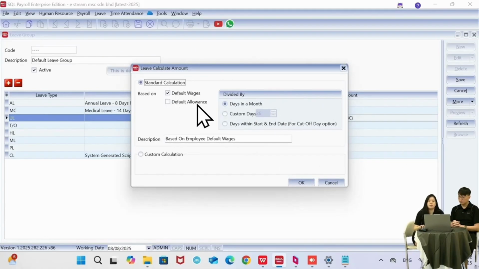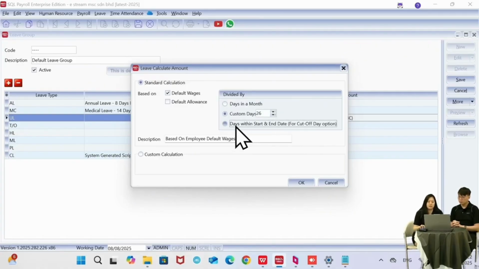Let's say my calculation is based on default wages, and then I'll select divided by days in a month. So let's say right now it's August. If I take 1 day of unpaid leave, the system will take my salary divided by 31 days to get my daily rate. If I select the custom days, 26, meaning my salary, it will divide it by 26 days to get the rate for 1 day.